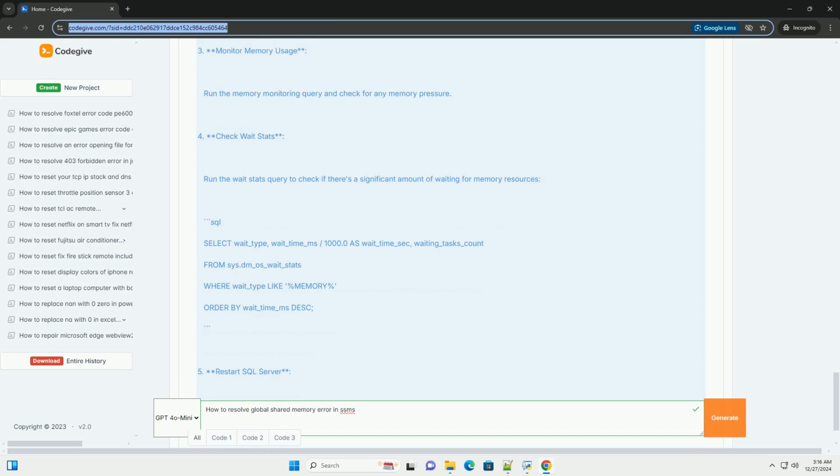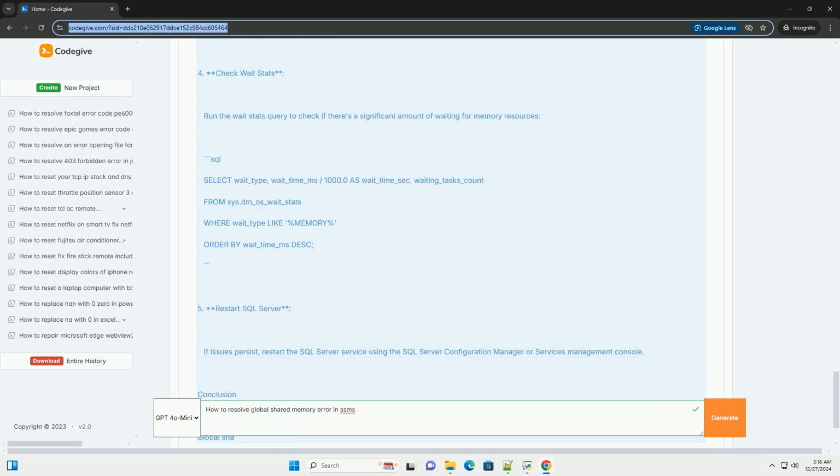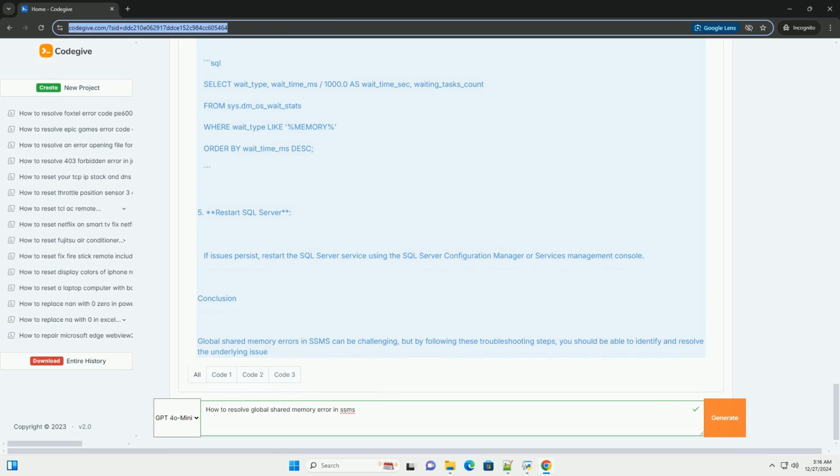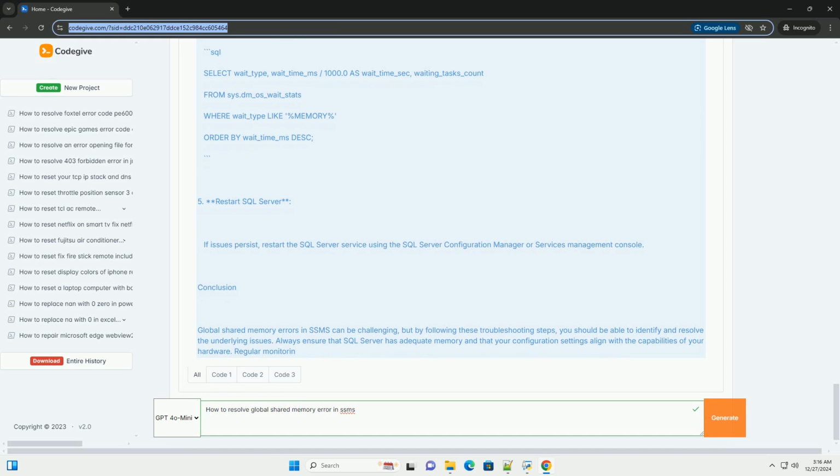Step 1. Check SQL Server configuration. 1. Max server memory setting. Ensure that SQL Server is configured with an appropriate maximum memory allocation. Setting this value too high can lead to memory contention. 2. Min server memory setting. Ensure that the minimum memory setting isn't set too low, which can lead to performance issues.